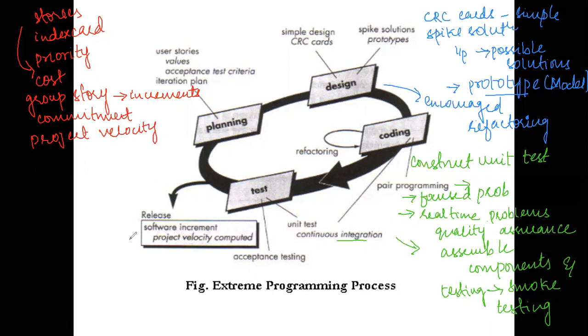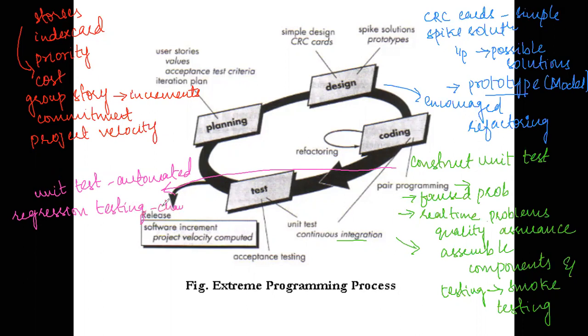Now, within this testing phase, the unit tests that you have constructed, you're going to perform these unit tests. Now, these unit tests that you're performing in here should be automated unit tests, and this is going to encourage regression testing. What is regression testing? Regression testing means every time you're making a change within a particular software, you need to test the entire component, where input is coming from to where output is going, whether it is affecting another part of the program. You're going to identify that within the regression testing.